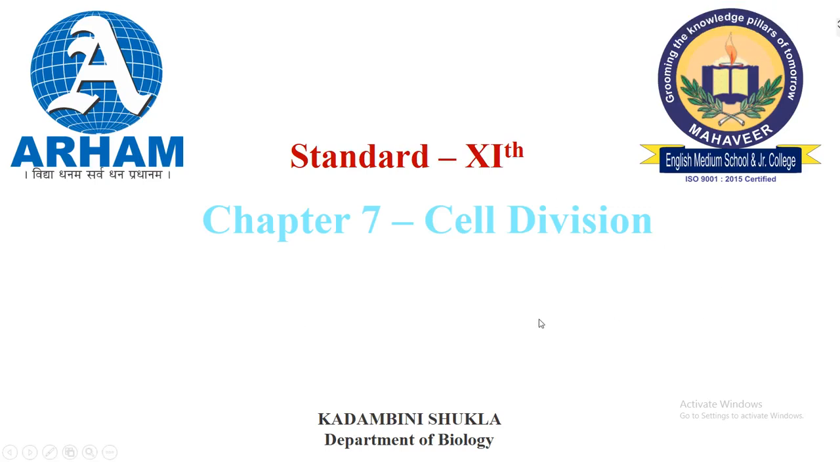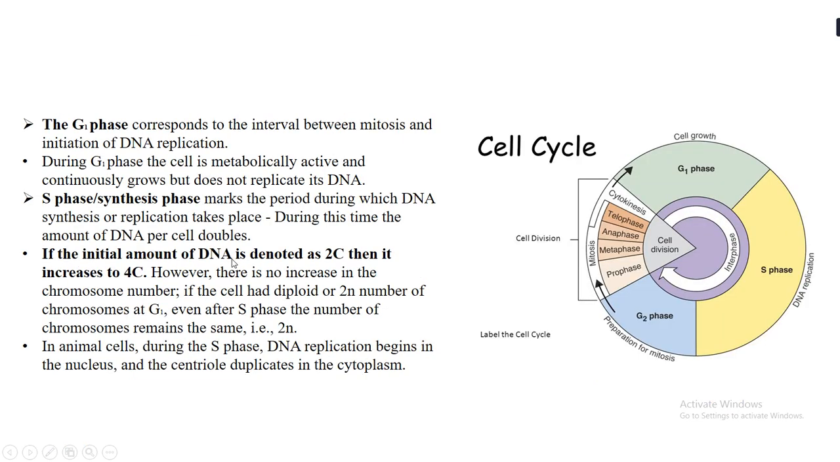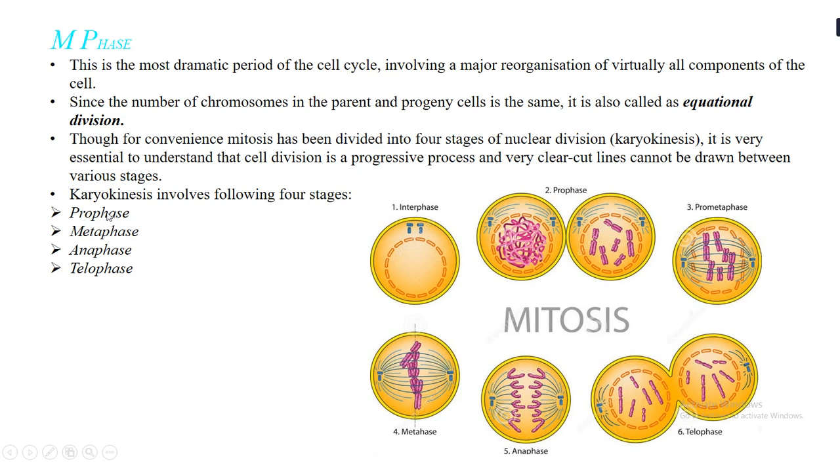Hello students. In the last session we started with the 7th chapter, called cell division. In the previous session we studied the cell cycle, its phases, and then mitosis as a phase in detail. In mitosis we studied the 4 phases of karyokinesis, that is prophase, metaphase, anaphase and telophase.